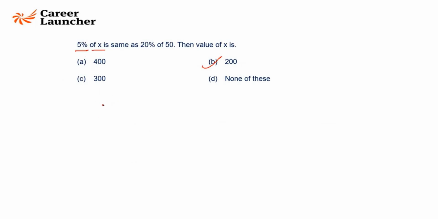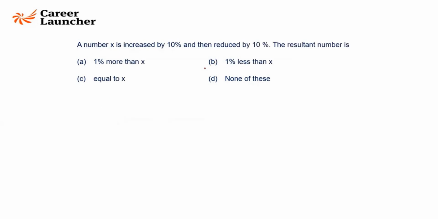200? 5% of x, so 5 by 100 of x is equal to 20% of 50, which is 20 by 100 into 50. First of all, the very nice thing is that this cancels, right? So x is equal to 20 into 10, which is 200. Simple, straight, simple things. This is not even a question.